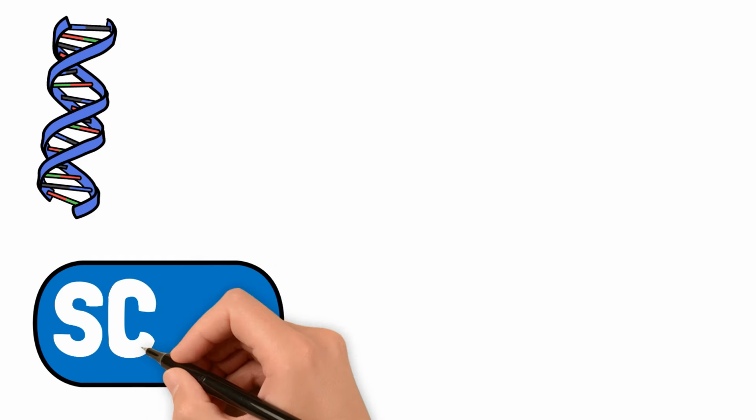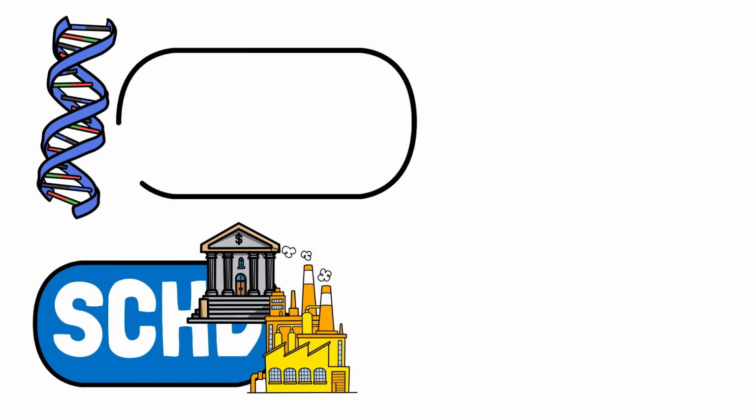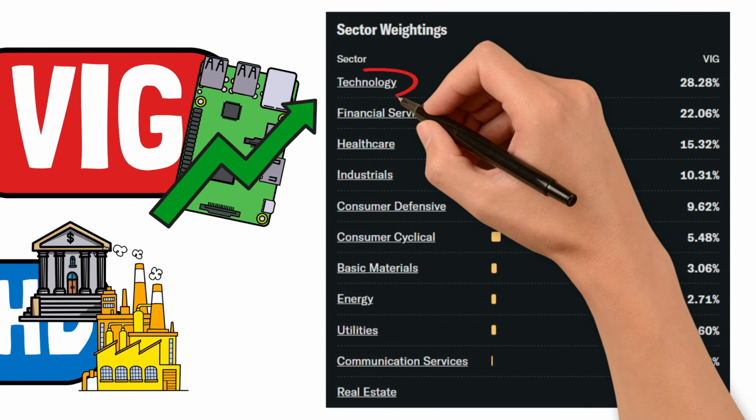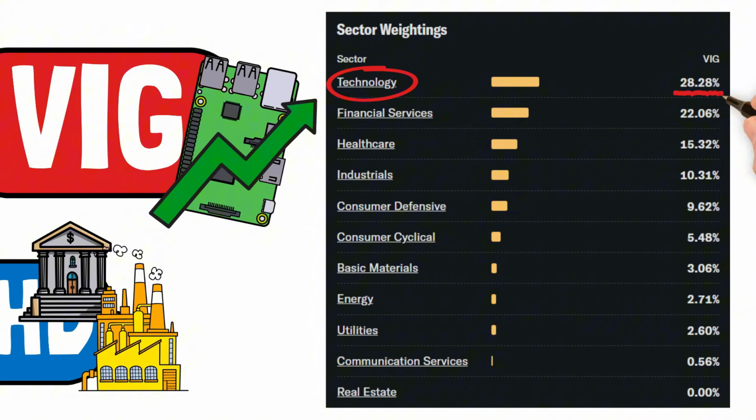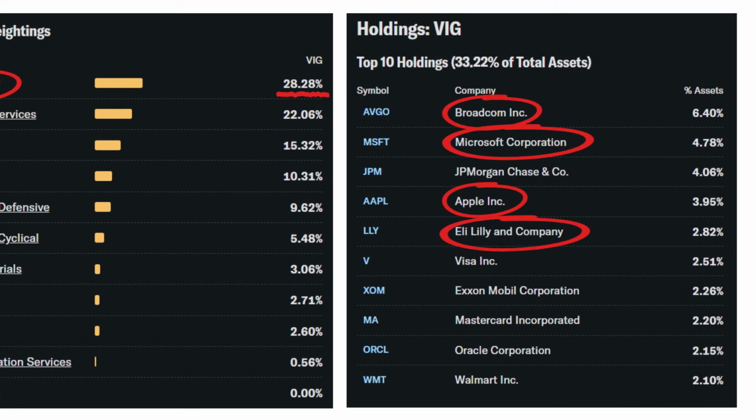While SCHD is overweight on value sectors like financials and industrials, VIG is a closet tech growth fund. As of this analysis, VIG's single largest sector is information technology at a whopping 27%. Its top holdings include Microsoft, Apple, Broadcom, and Eli Lilly, the very quality growth megacaps SCHD's value and yield screen